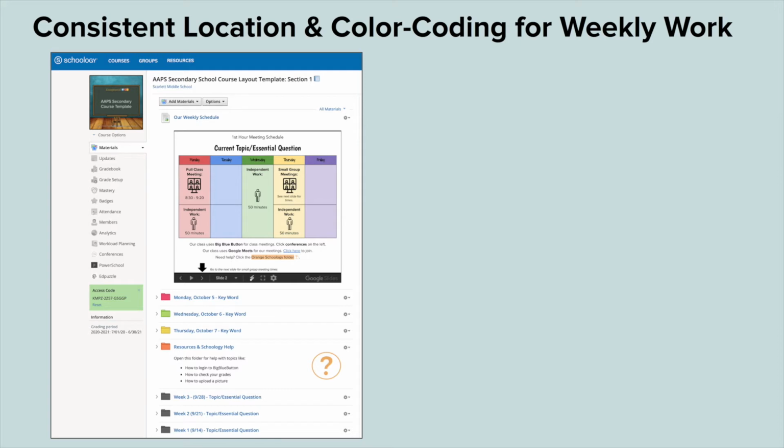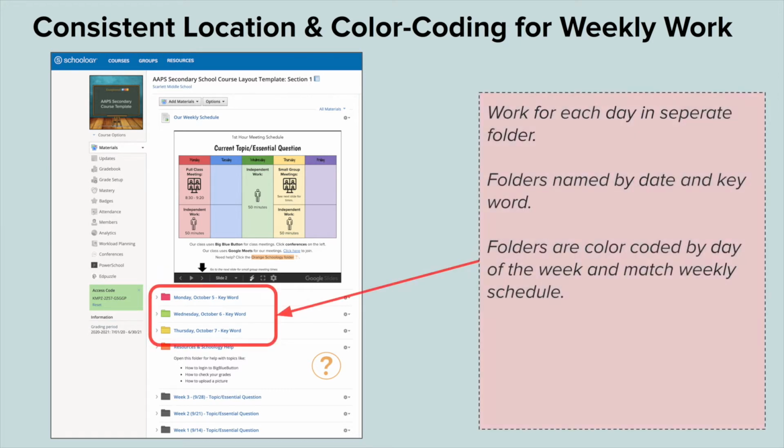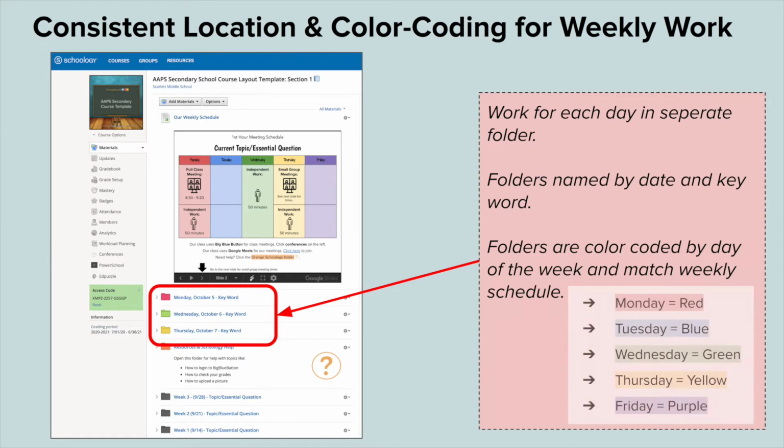You'll notice that work for each day is located in a separate folder. Those folders are named by date and keyword. The folders are color-coded by day of the week to match the weekly schedule. All courses are using the same color coding so that if a student logs in on Monday, they know that they're only responsible for the red folders in all of their classes. Remember that because of the block schedule, each of your classes will only have 3 folders or assignments every week.